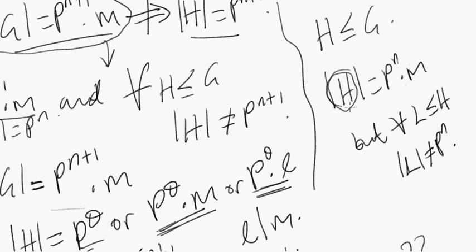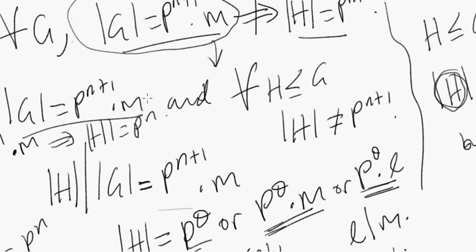What about other subgroups of cardinality p to the n times m that are not necessarily H? So maybe we could say that whatever group we have can be thought of as a subgroup, but why would it have to be a subgroup of a group of order p to the n plus 1 times m? Yeah, so this approach has too many unknowns. It's unclear that it's going to help us at all. So maybe there's something here, but unlikely. So let's put just a big question mark on the approach.